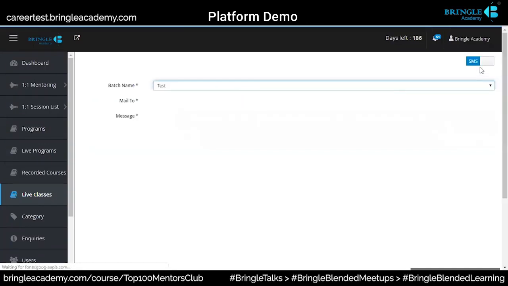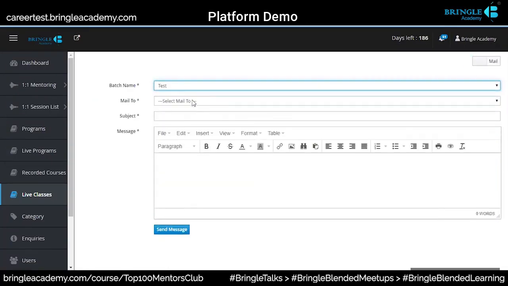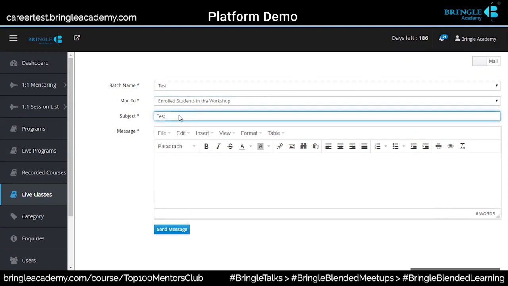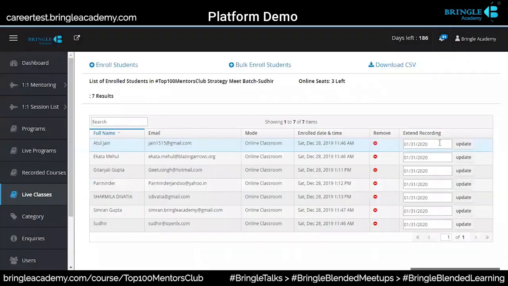We are integrating SMS also, but right now it is only email. So you can send to enrolled mentors or students, and you can define the subject, and I'll say mentors, and you can format your mail and send the message. We are also trying to add WhatsApp into this as well.